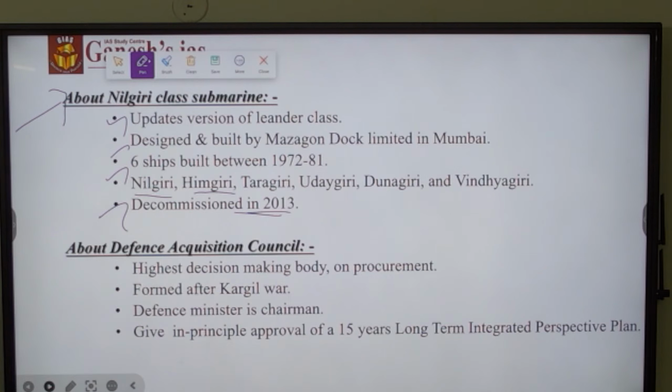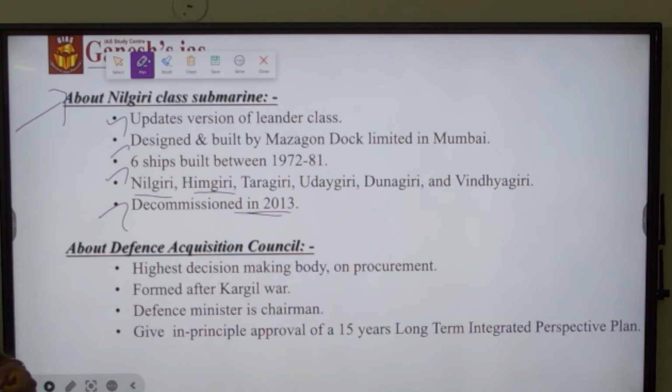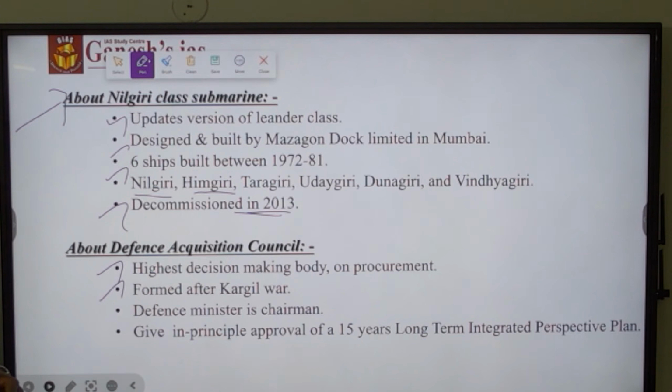Okay, let's discuss the Defence Acquisition Council. Why we want to discuss it is that these kinds of projects get approved only if the Defence Acquisition Council gives a go-ahead. It is the highest decision-making body on procurement, and it was formed after the recommendation given by the Group of Ministers committee after the Kargil war. A Group of Ministers committee was formed to look into the national security of India, and based on their recommendation, the Defence Acquisition Council was formed.